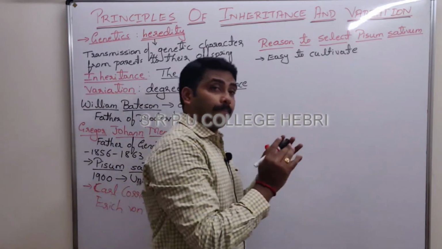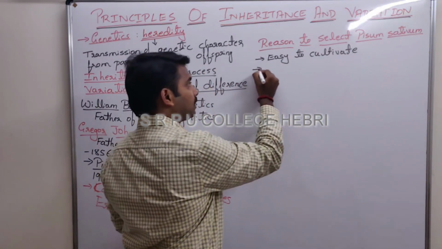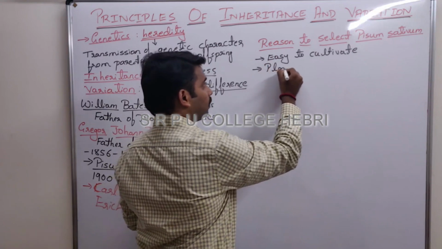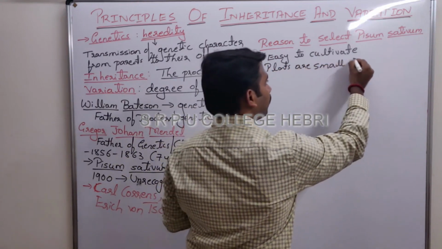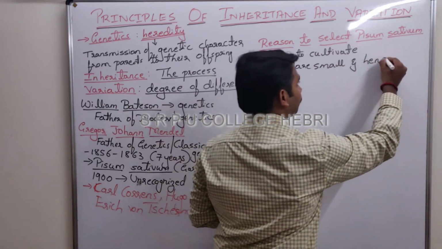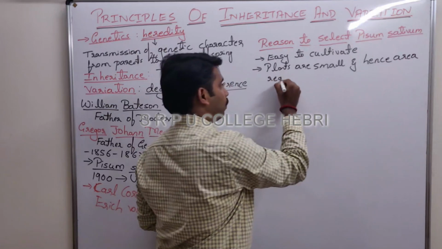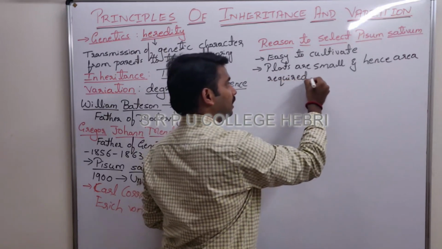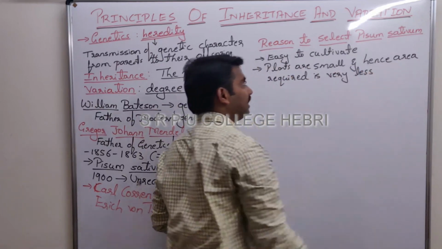As plants are small, the area required for the cultivation is also very small. Plants are small, and hence the area required is very less, right? That is the main thing.